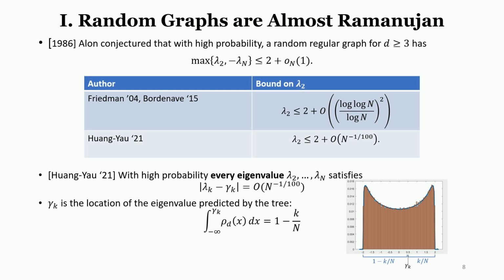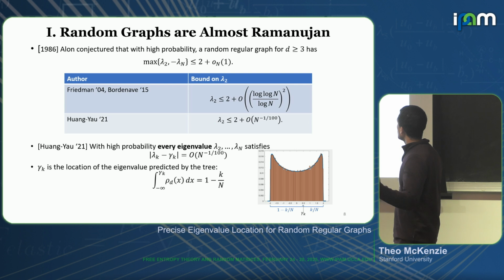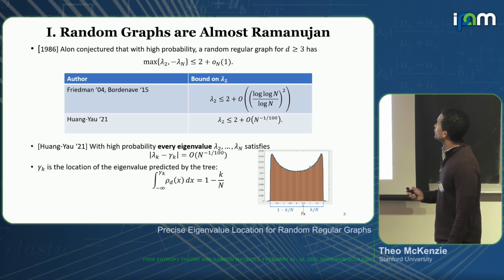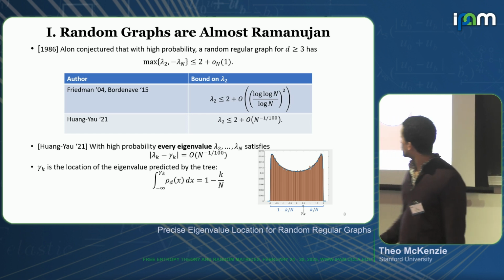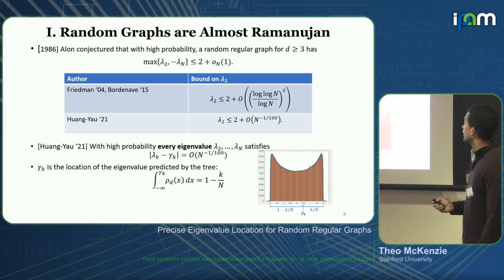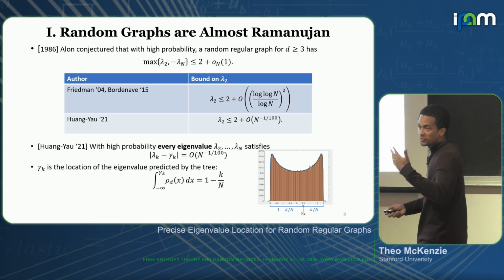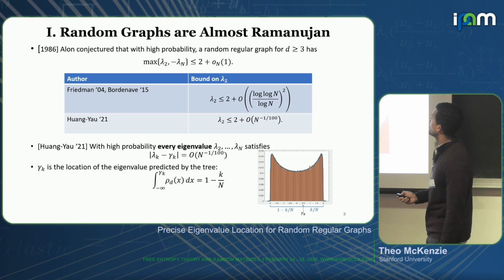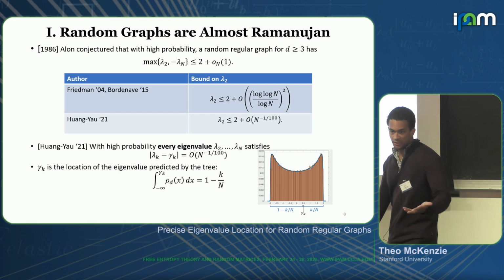And then it was proven by Joel Friedman, who used this very delicate trace argument and showed that, in fact, lambda 2 is at most 2 plus something like 1 over polylog n. And this was given an alternative proof that was a bit shorter by Charles Bordenave later on, also using trace methods. So after this, my collaborators, Jiaoyang Huang and Horng-Tzer Yau, improved this to 2 plus 1 over polynomial in n.